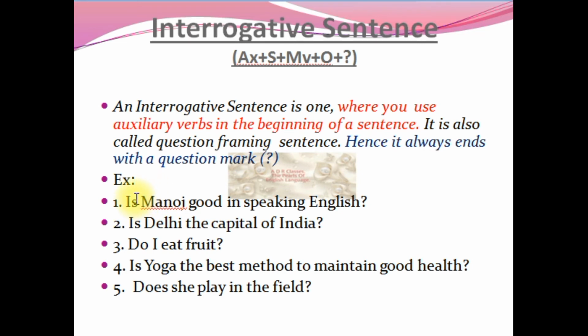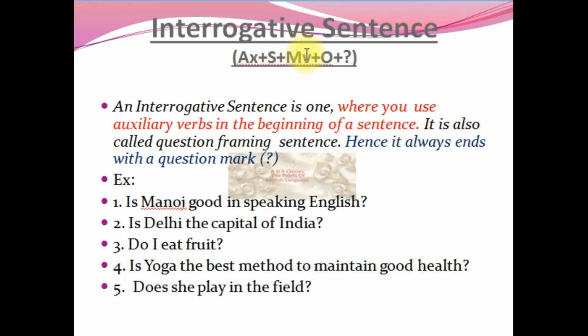What is an auxiliary? It shows you time. Okay, "is" is present tense. "Do" is present tense. "Does" is present tense. Suppose I use "did," it is past tense. Looking at the word itself, you can recognize the time sequence and tell, isn't it? Similarly here also: Is Manoj good at speaking English? Question mark. This is important. Whenever you start with an auxiliary, you should end with a question mark. That means it is an interrogative sentence. So what is the formula for that? Auxiliary plus subject plus main verb plus object.